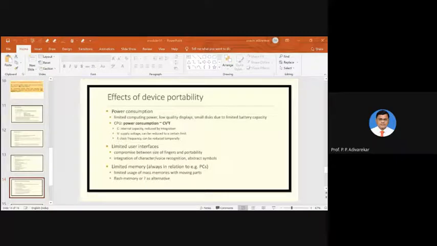Then the next limitation is the limited user interface. Portable devices are normally small in size. So while accessing those devices, the user interface should be large enough so that it can be readable or accessible, and small enough so that it can be taken anywhere.